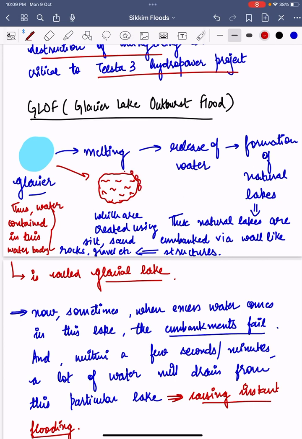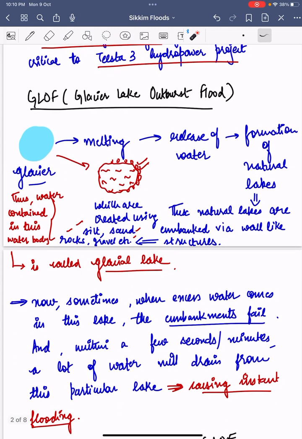due to the embankments or the securement of these lakes via structures like silt, sand, rocks, and gravels. So basically, water is held and secured via wall-like structures which are created using silt, sand, rocks, and gravels. So the lake, which is the result of melting of glacier, is known as a glacial lake.